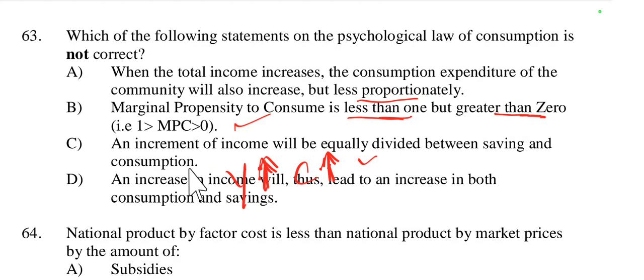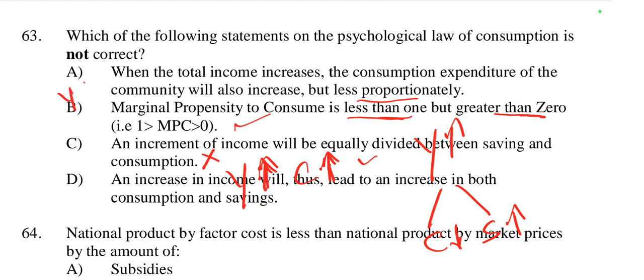Means when income increases, it is divided equally between consumption and saving. No, this is incorrect according to the psychological law of consumption. Keynes said that when income increases, the percentage of consumption decreases and the percentage of saving increases. We cannot divide equally between consumption and saving.